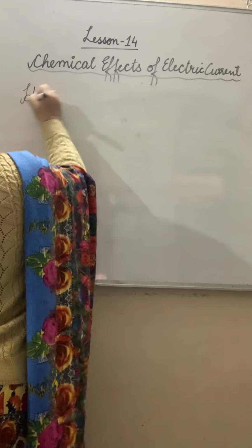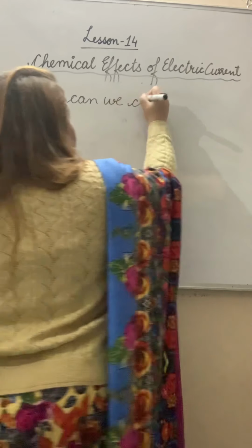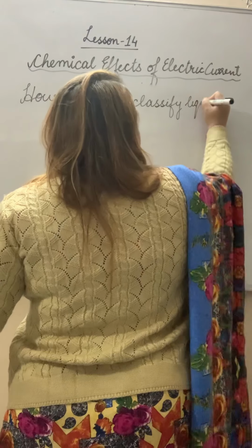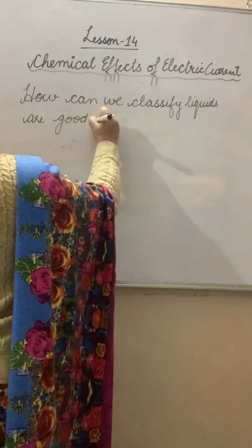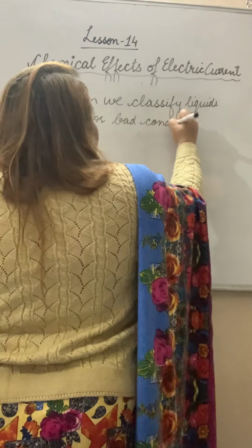How can we classify liquids as good or bad conductors of electricity?